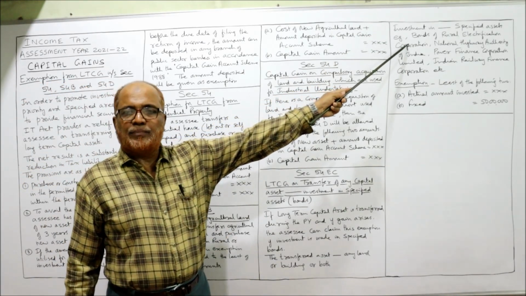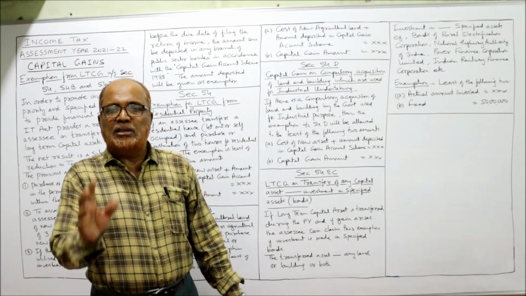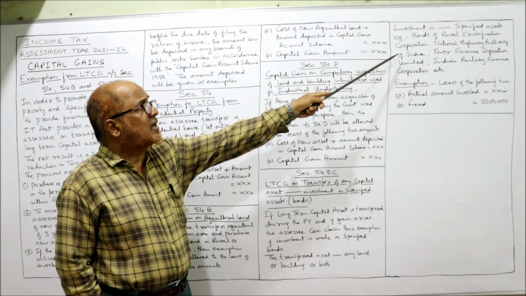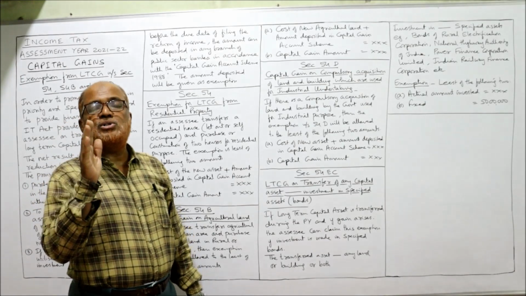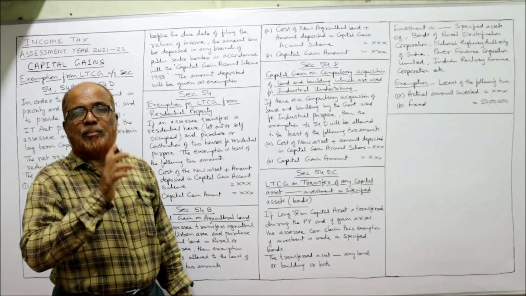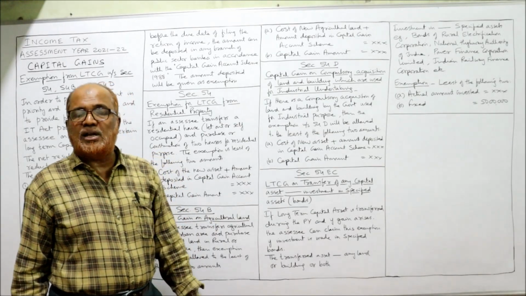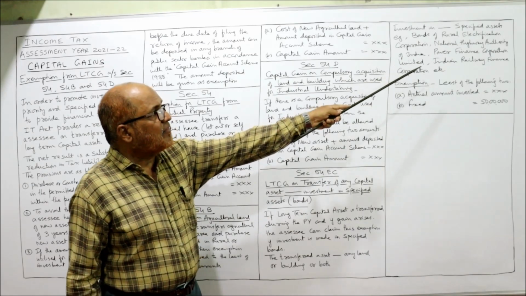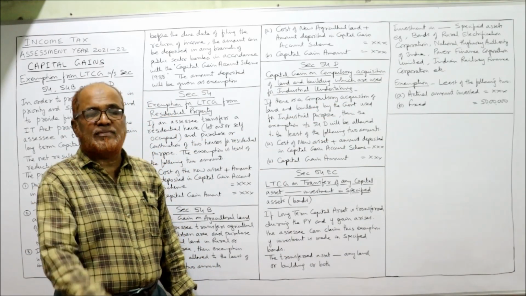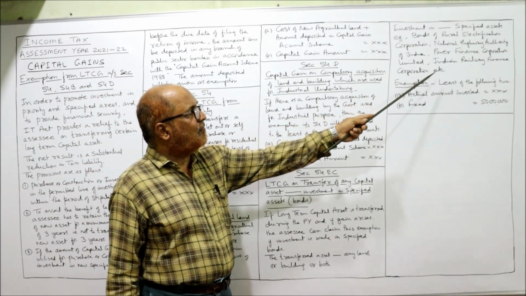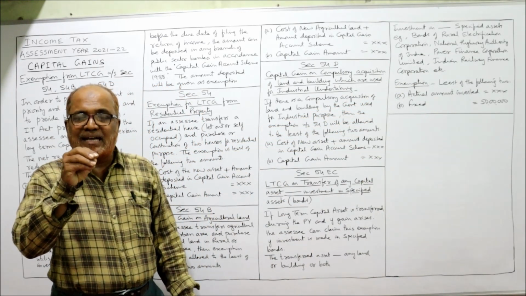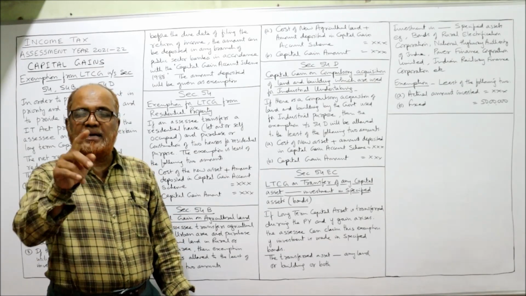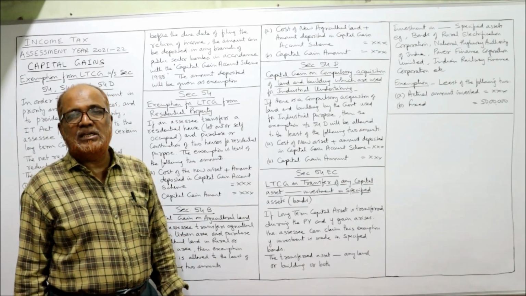Then investment in. So what are the specified bonds? The specified bonds are specified assets. Example, bonds of Rural Electrification Corporation. Second, National Highway Authority. Third one is Power Finance Corporation Limited. Lastly, Indian Railway Finance Corporation. These are few examples of bonds which are called specified assets, and exemption will be given under section 54EC.